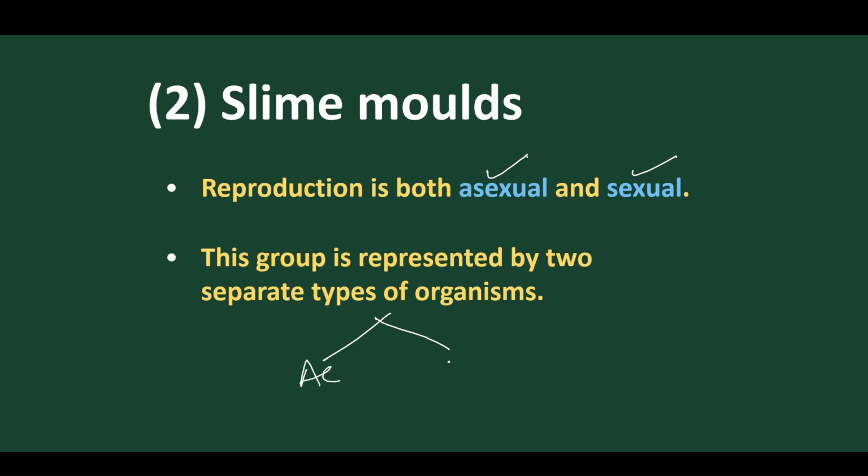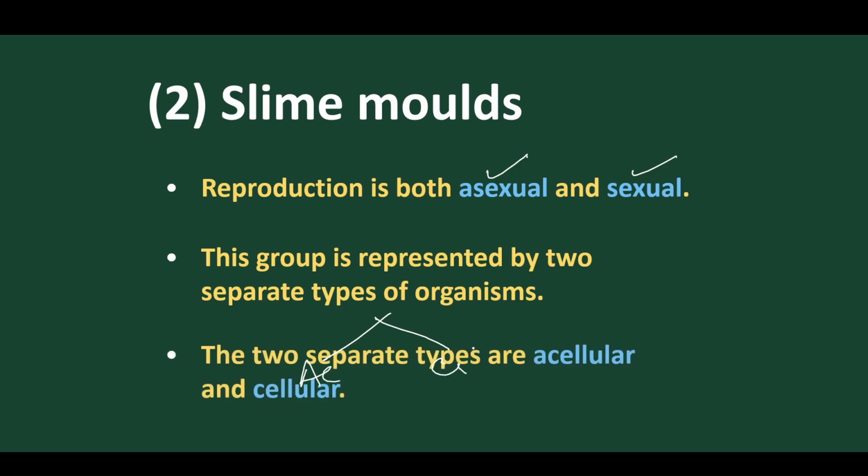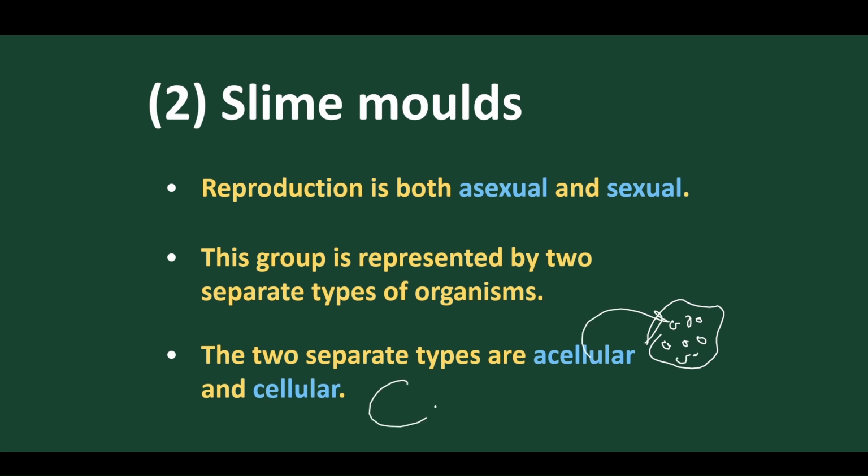One is acellular, another one is called cellular. Acellular means the body is multinucleated; if the body is multinucleated, it is called plasmodium. If the body is uninucleated, it is called cellular. So both modes of organism are present in this particular group.